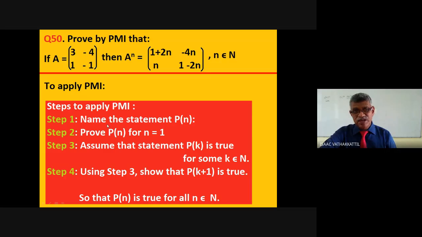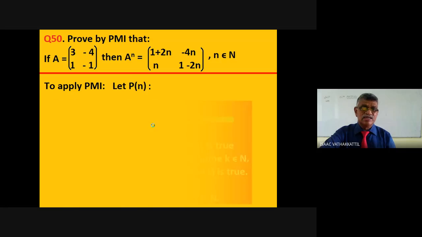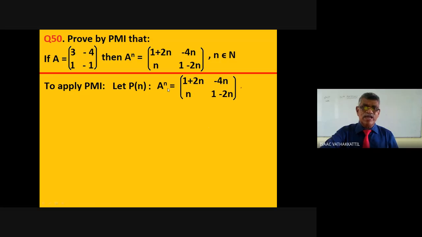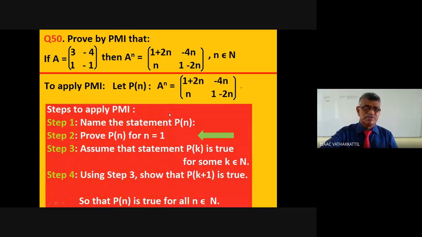So what is the first step? Name the statement Pn. So here, I am going to make a statement and call it Pn. Let Pn be the statement, Pn is the name of a statement. What is the statement? A raised to n equal to [1 + 2n, -4n; n, 1 - 2n], where A is [3, -4; 1, -1]. That's obvious. Now, what is the next step? We have to prove this is true for n equal to 1.